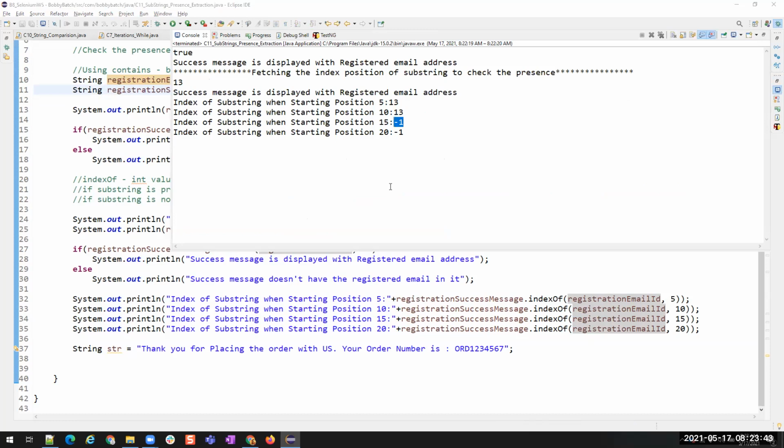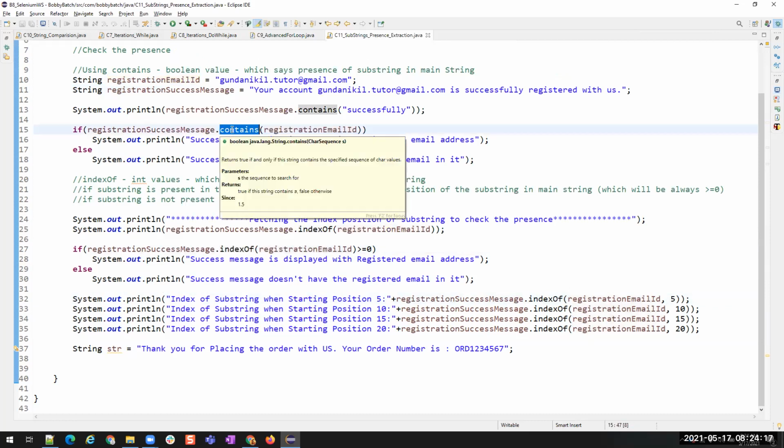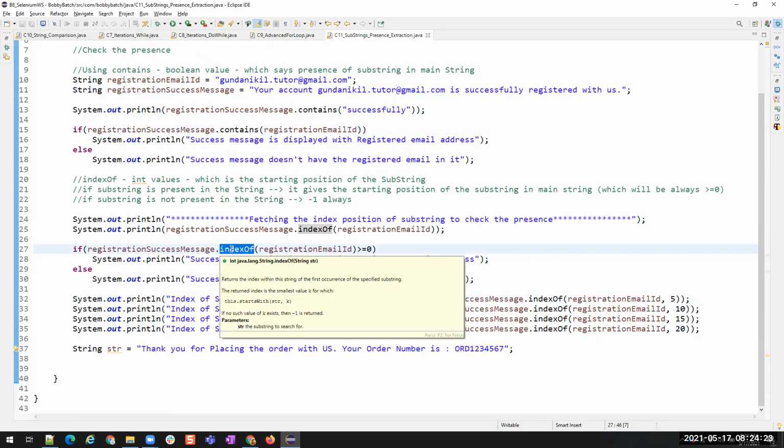Yes, Nikhil. This is like, I think, the same concept, just checking the presence of substrings inside a string. Okay, but the syntax changes here because you are using the indexOf method and the contains method, because this is Java language. In Java, they have written contains and indexOf, but in SQL, they have substr and instr.